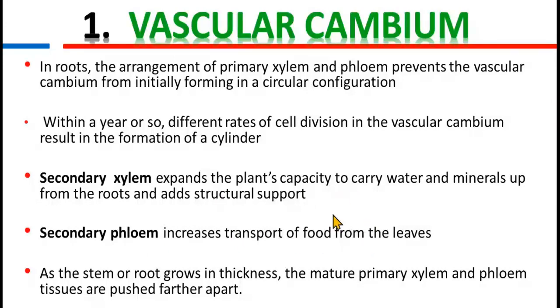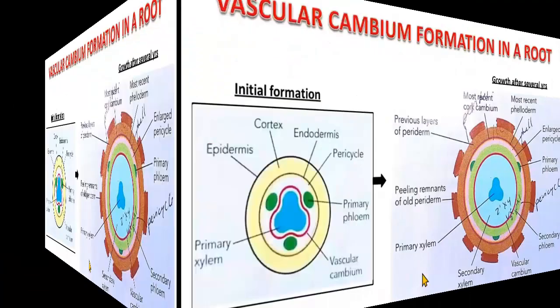These are the functions of secondary xylem and secondary phloem, because as the plant grows, it needs more energy, more structural support, more water and nutrients. So secondary xylem and phloem help in this increased activity. As the stem or roots grow in thickness, the mature primary xylem and phloem tissue are pushed farther away.